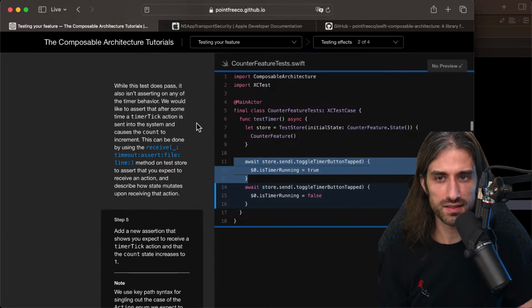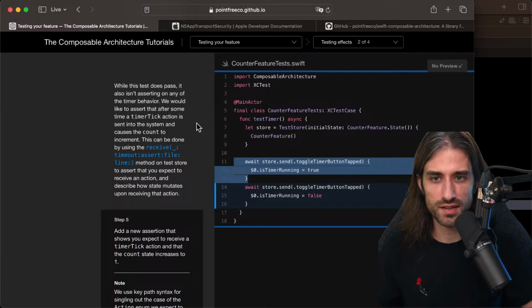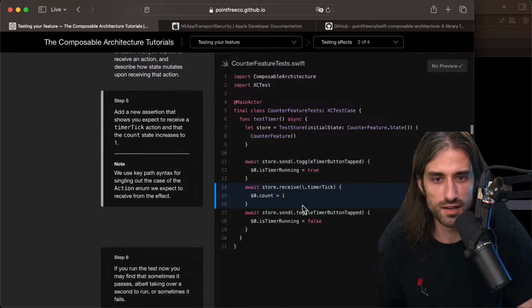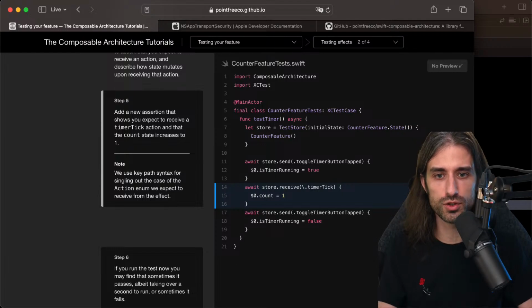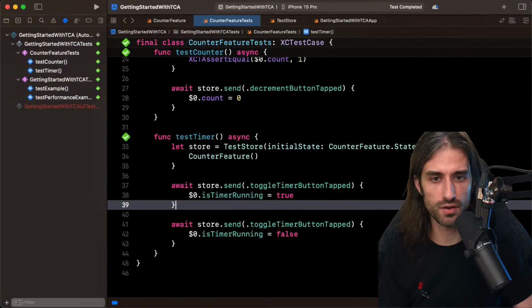While this test does pass, it also isn't asserting on any of the timer behavior. We are only asserting that when we send toggle timer button tapped a second time, it does cancel the timer. We would like to assert that after some time, a timer tick action is sent into the system and causes the count to increment. This can be done by using the receive method on the tester to assert that you receive an action and describe how state mutates upon receiving that action. What's really nice is that the flow of the test reads from top to bottom, so that makes the test very easy to read. We are not nesting closures or doing expectations or this kind of thing.